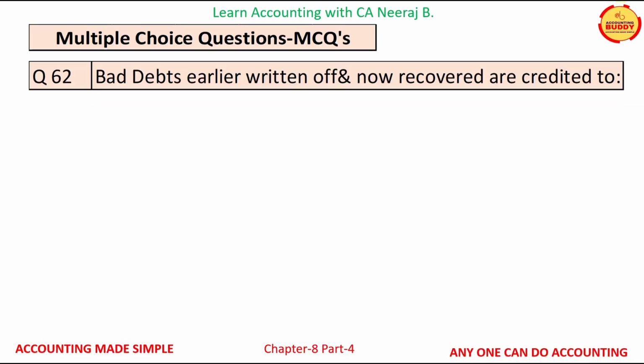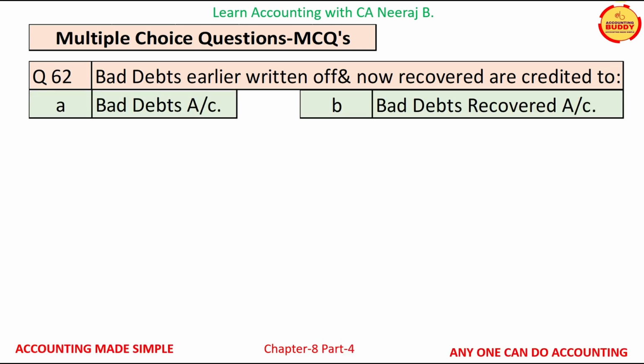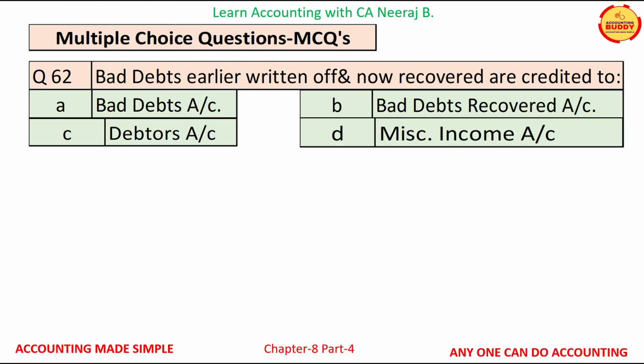Question number 62 is bad debts earlier written off and now recovered are credited to. The available options are option A bad debts account, option B bad debts recovered account, option C debtors account, and option D miscellaneous income account. And the correct answer is option B bad debts recovered account.